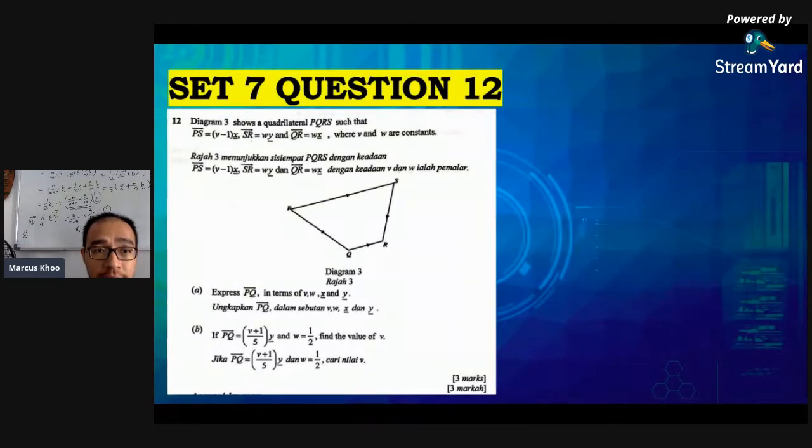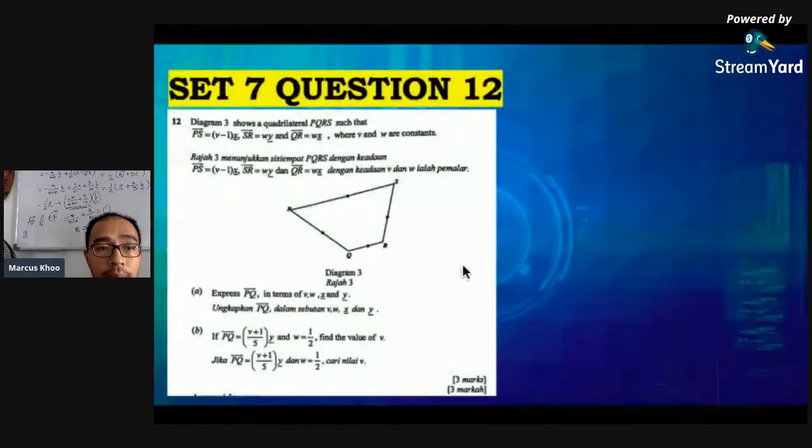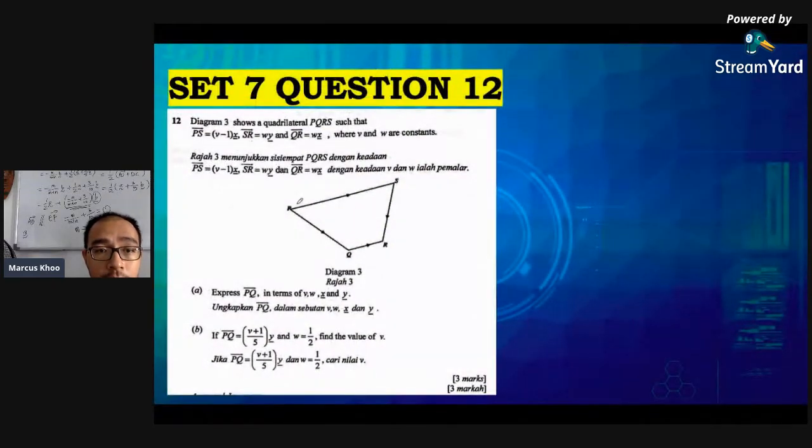Okay, the next question is set 7, question 12. Turn over to set 7, question number 12. Diagram 3 shows a quadrilateral PQRS, such that PS, over here from P to S, is V minus 1 vector X, U. Then SR over here is W and Y, and then QR is W and X.